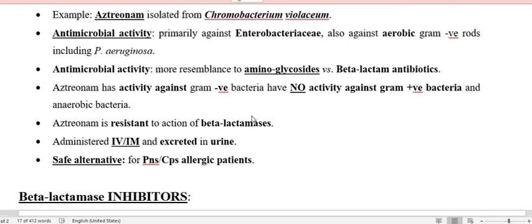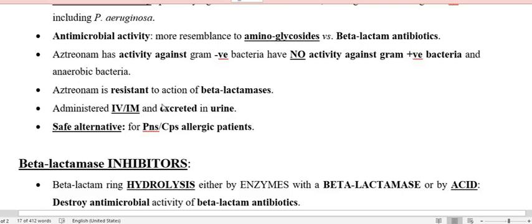It is also resistant to the beta-lactamase enzyme. That means resistant bacteria that release beta-lactamases like penicillinase and cephalosporinase are not going to destroy the beta-lactam ring of aztreonam.